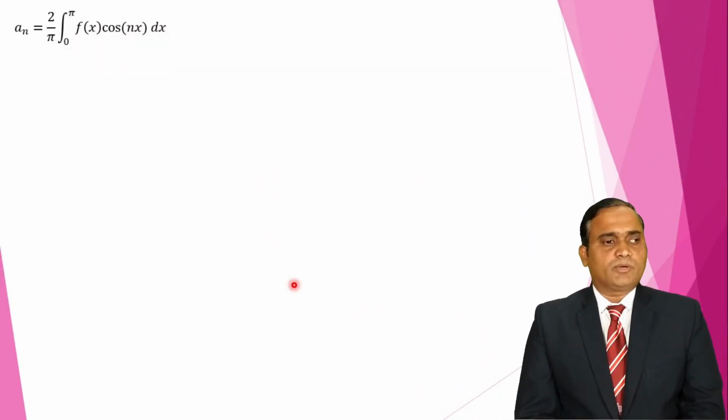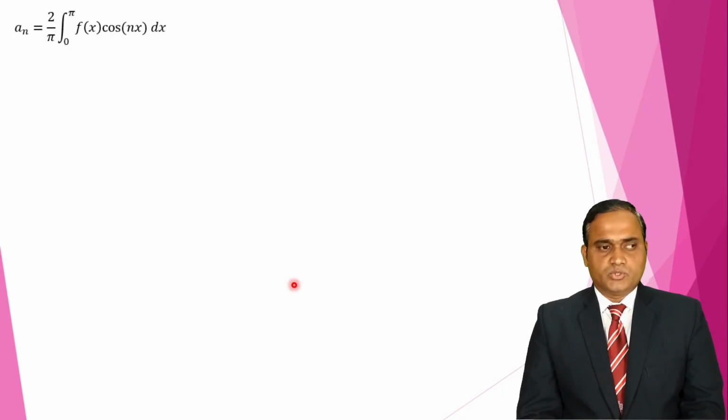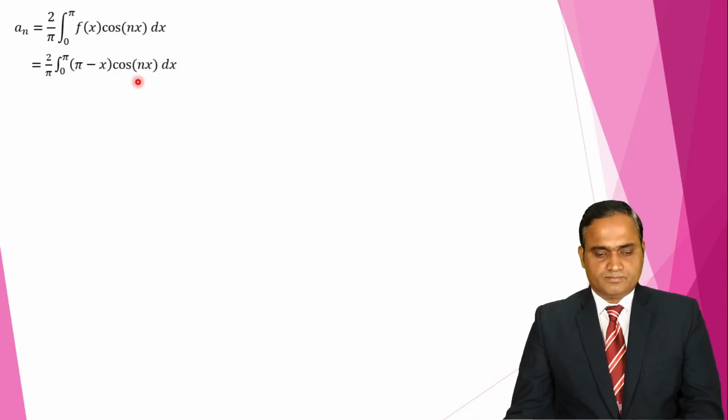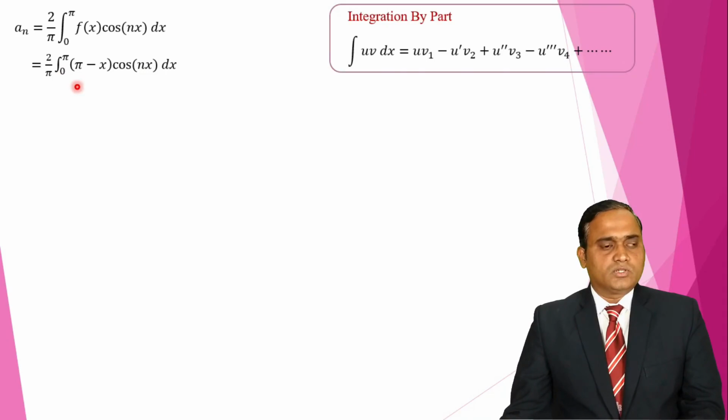Okay. a_n is 2 upon pi integration 0 to pi f of x cos nx dx. So I substitute. Now in the interval 0 to pi, f of x value is pi minus x. So I substitute here (pi minus x) cos nx dx. So here again I use the u into v rule, integration by parts, according to the LIATE rule.